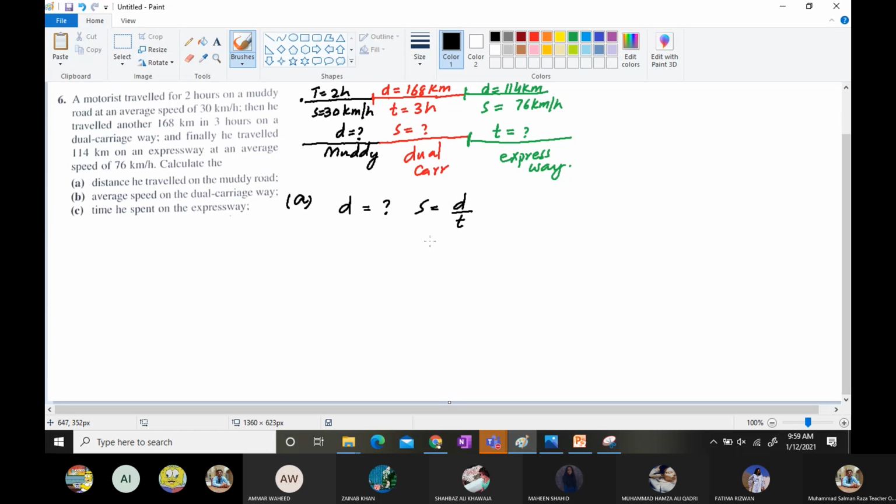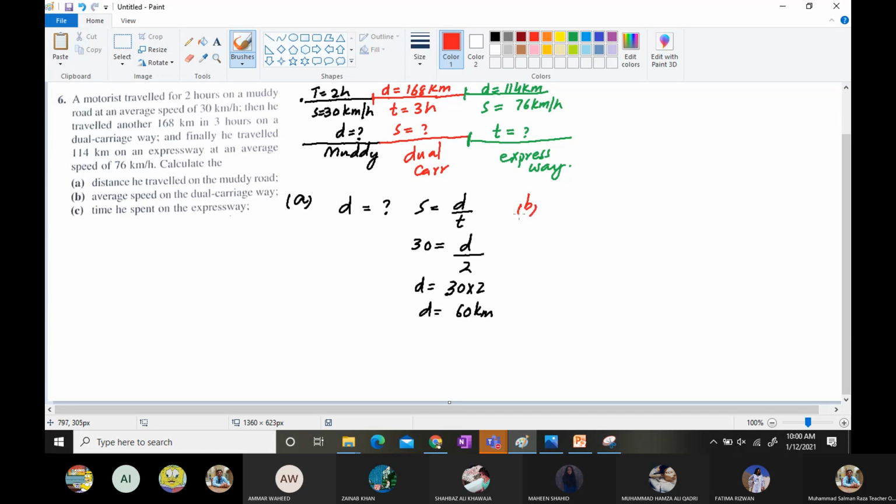So on the muddy road, the speed is 30, distance is not given, and time is 2. So it means D is equals to 30 into 2, and that is a 60 kilometer distance was traveled over here. So muddy road distance is this one, and then the B part, average speed.